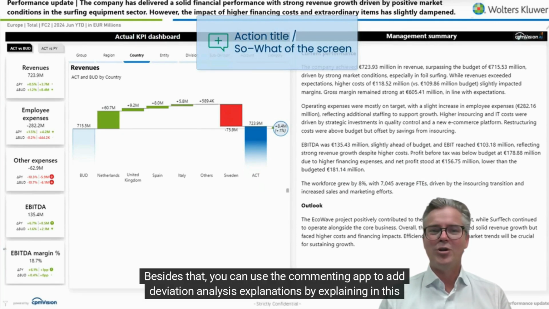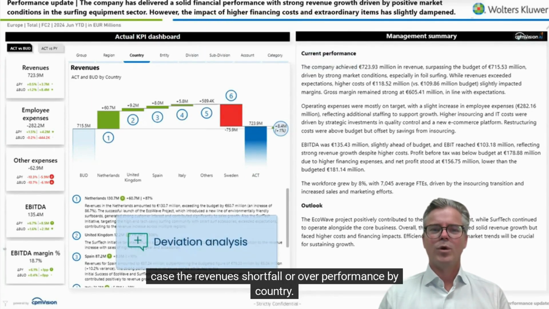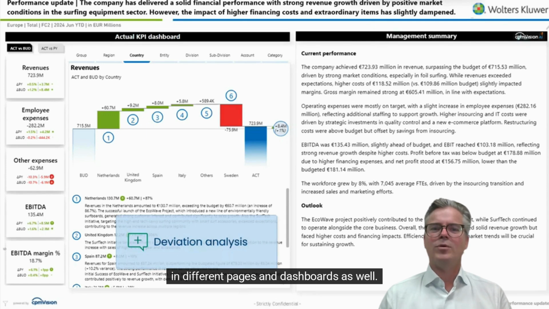Besides that, you can use the commenting app to add deviation analysis explanations by explaining, in this case, the revenue shortfall or overperformance by country. You can add these comments across the whole model at every place within your dashboard and consume them in different pages and dashboards as well.